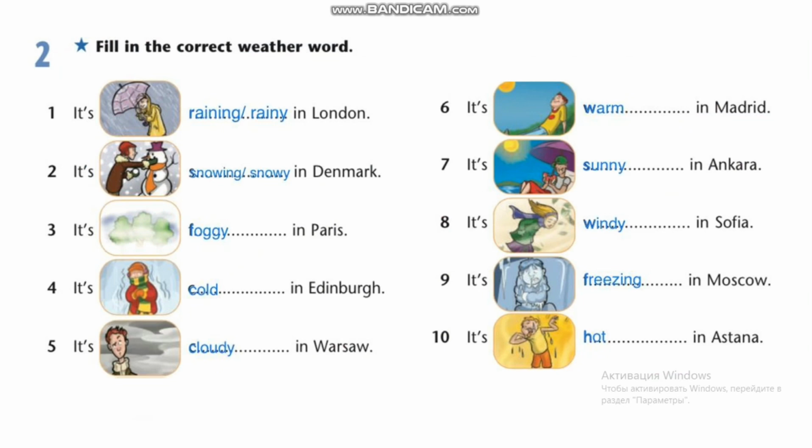The sixth: it's warm in Madrid. The seventh: it's sunny in Ankara. The eighth: it's windy in Sofia. The ninth: it's freezing in Moscow. The 10th: it's hot in Astana.